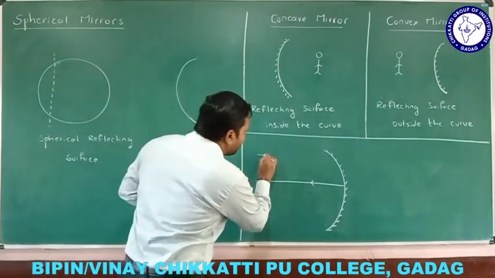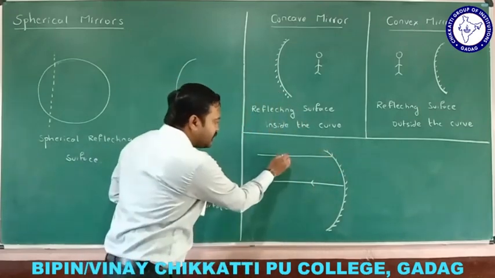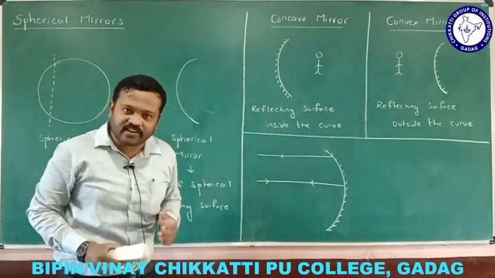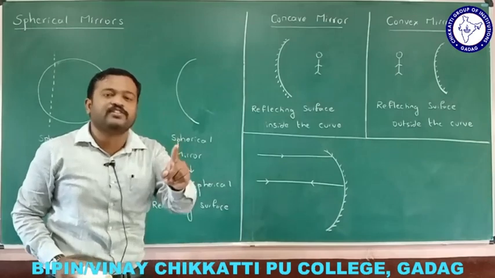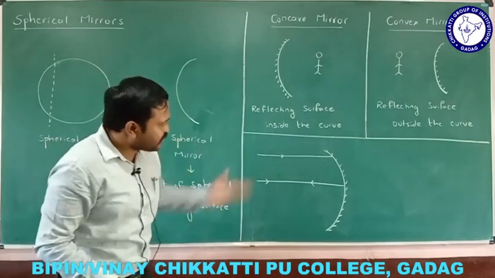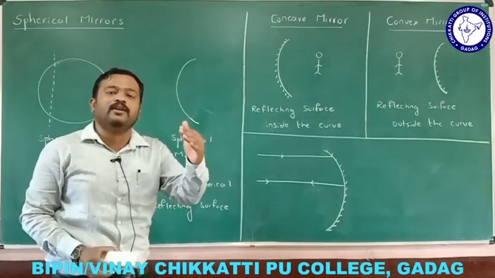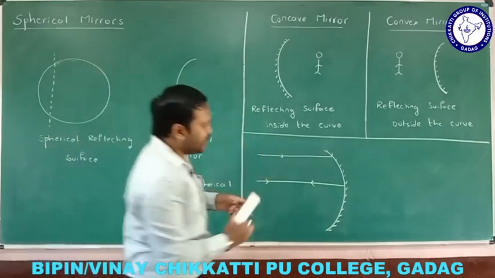If I am taking a ray in this path, it hits the surface. Since this ray reflects, let me use the law of reflection. What is the law of reflection? Angle of incidence must be equal to angle of reflection. Let me consider where the normal is here. The normal is a perpendicular line drawn at the surface.